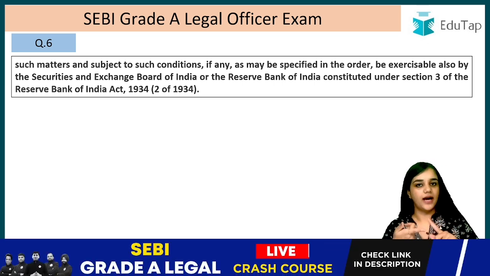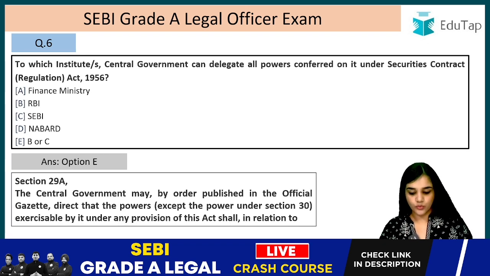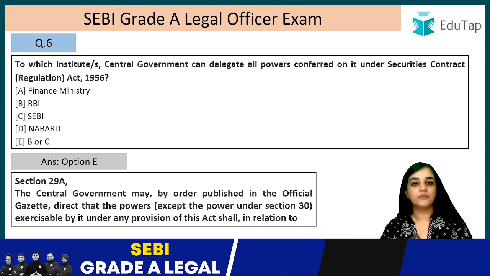The SEBI and the RBI, right? So the answer was option E, SEBI and RBI, both B and C.